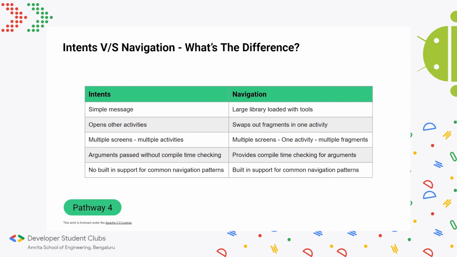On the other hand, navigation has something called the SafeArgs plugin, which we'll look at next week, and it provides compile time checking for passing arguments.